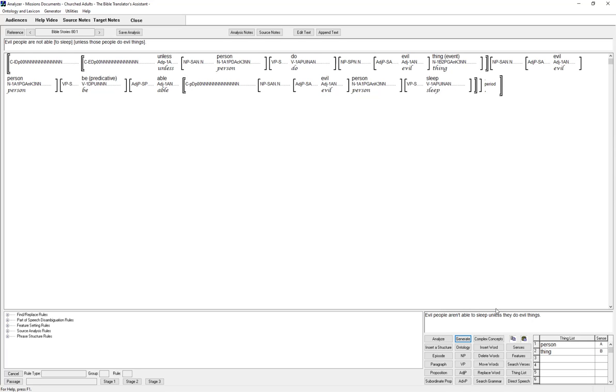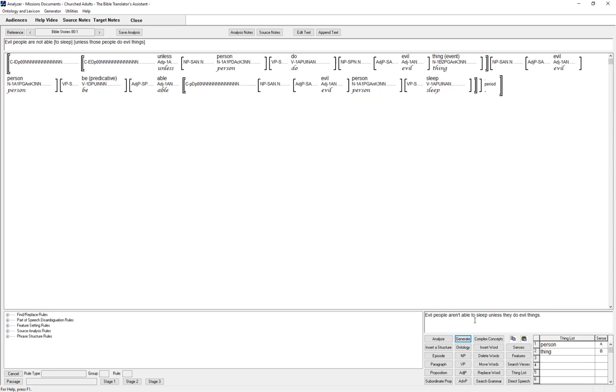Now the problem here is, what if we had another language where the unless clause would go first? In this other language, then it would come out, unless those people do evil things, evil people aren't able to sleep. But that wouldn't make sense, because those people is referring to the evil people that we haven't yet mentioned in the sentence.